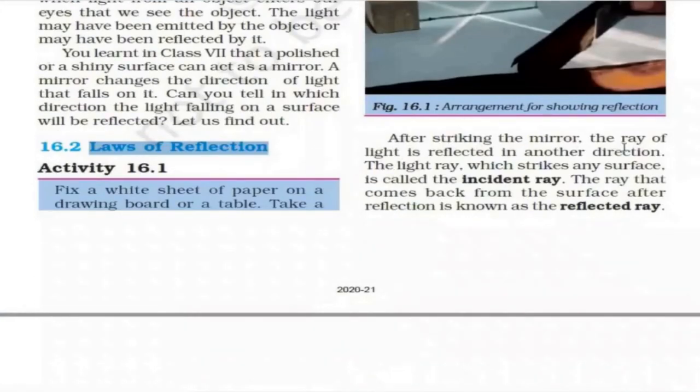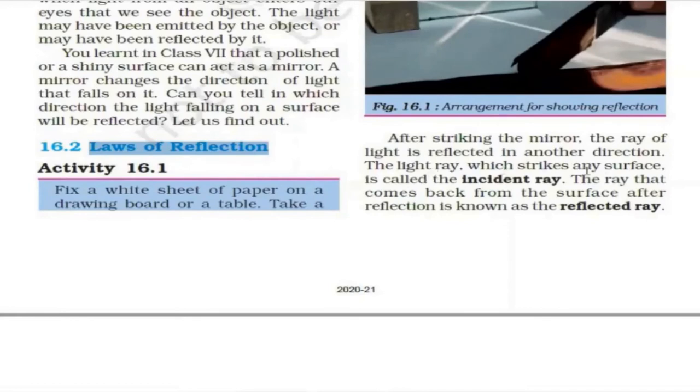After striking the mirror, the ray of light is reflected in another direction. This we know. Suppose you shine a torch on a mirror, you can see the light of the torch on another wall on the other side of the mirror. How does it happen? Because whatever light you have thrown on the mirror is diverted towards the other side, and you can see that light on the wall. So after striking the mirror, the ray of light is reflected in another direction.